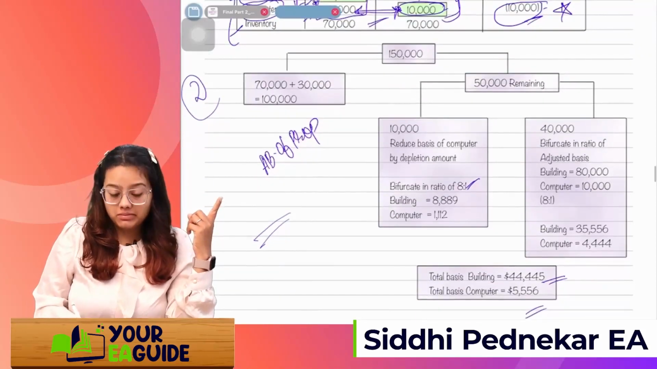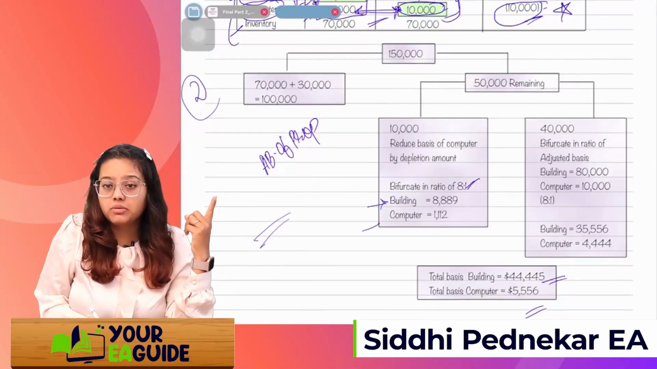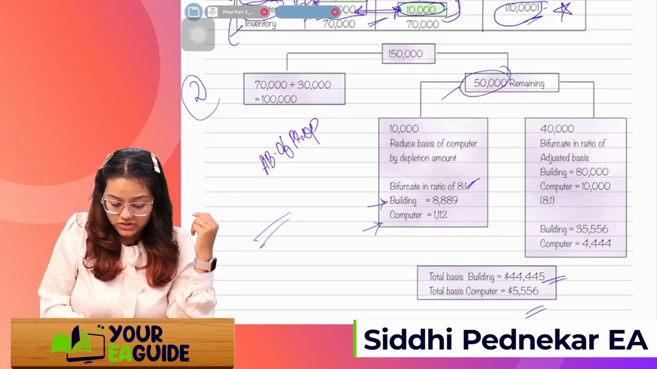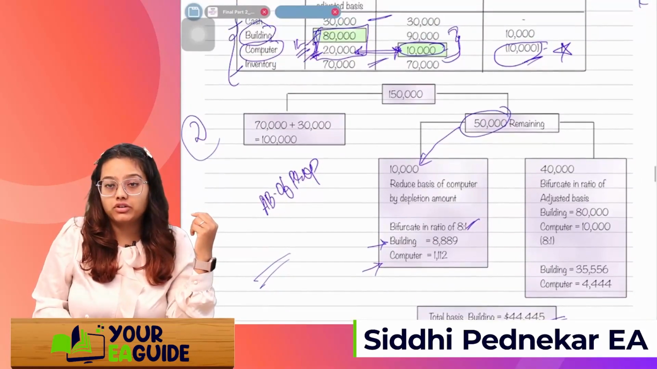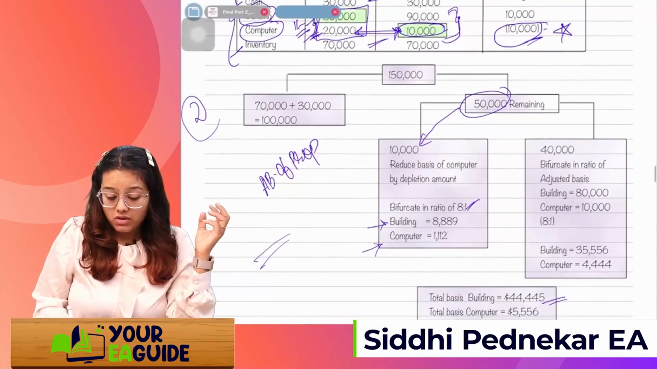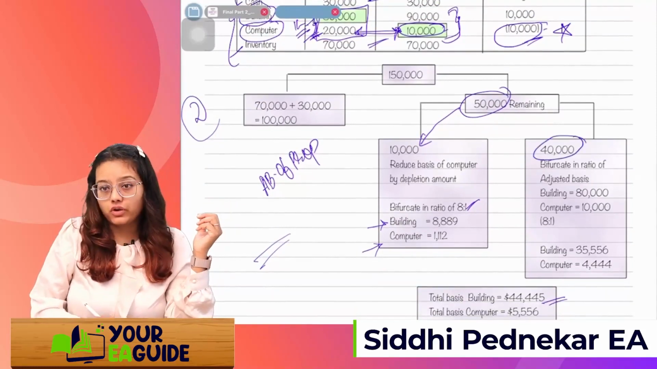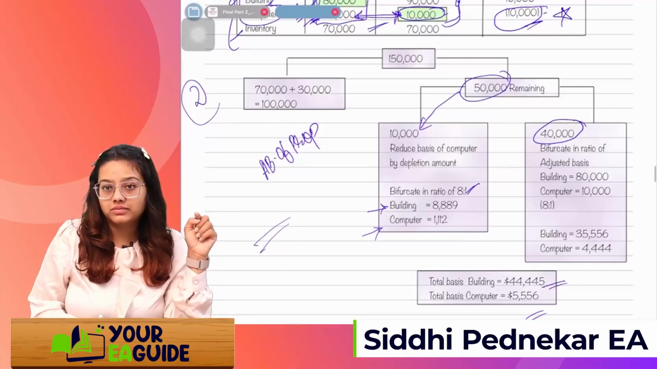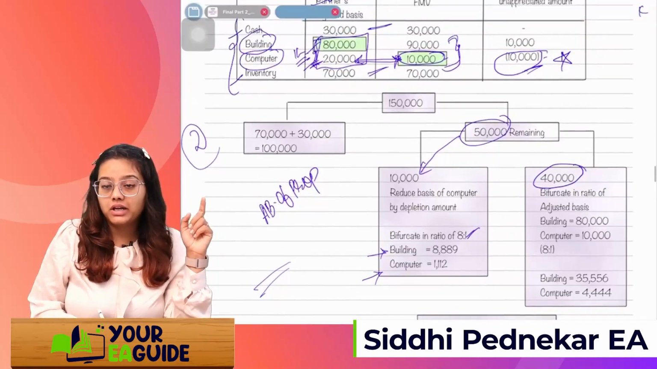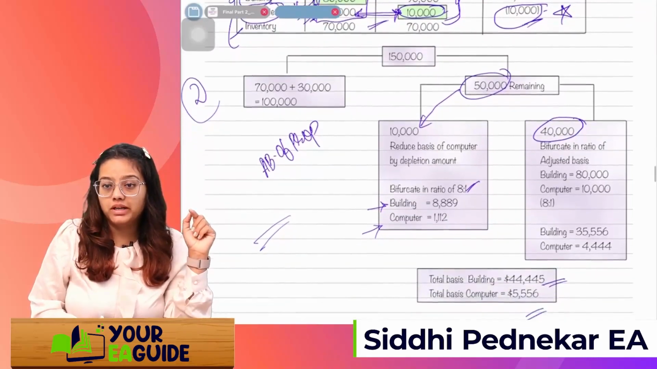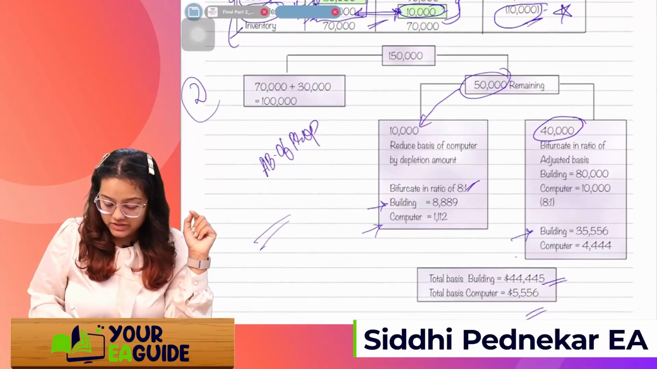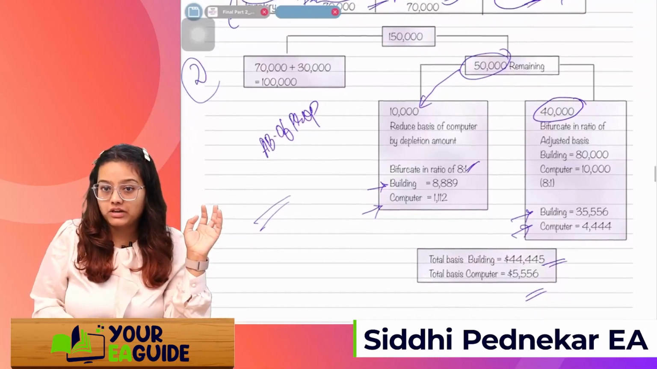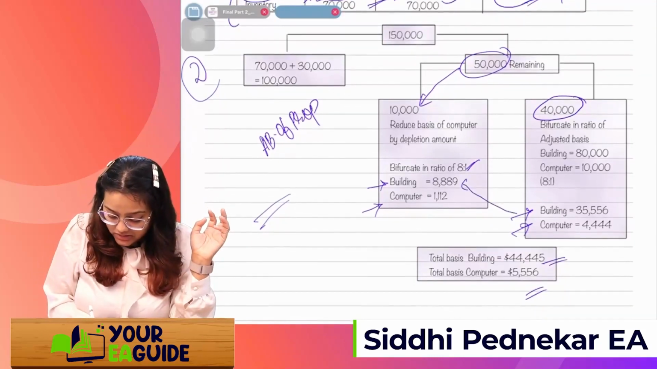Okay. So building will be 889, computer will be 1112. So now out of this 50,000, the 10k has been allocated for the distribution. Whatever is the remaining, that is 40k, bifurcate in the ratio of again 8:1. Again, we'll bifurcate the remaining into 8:1. So building will be 35,556 and computer will be 4,444. Then what they did, add up this amount.